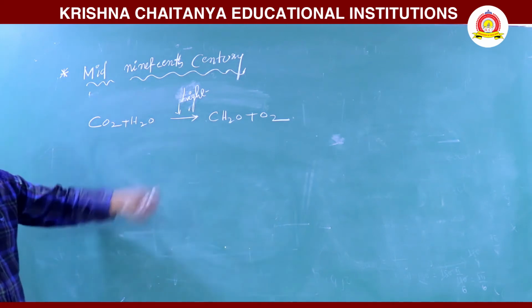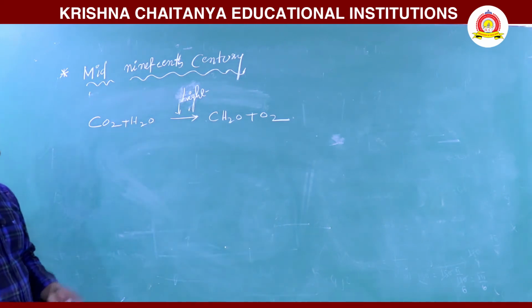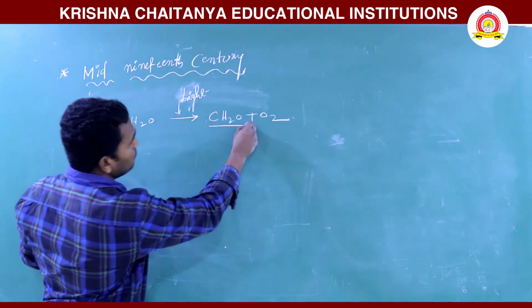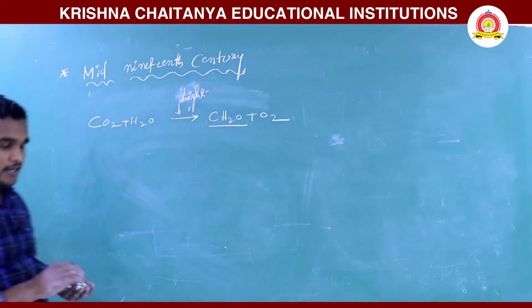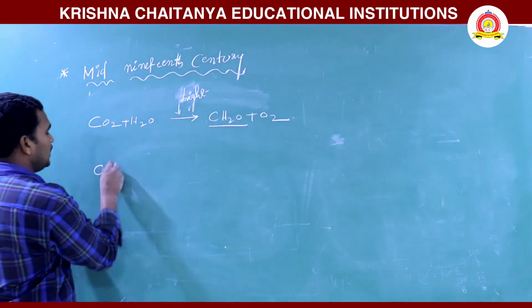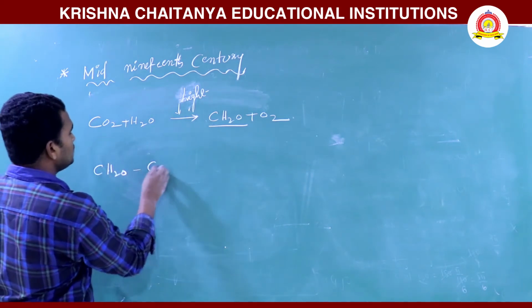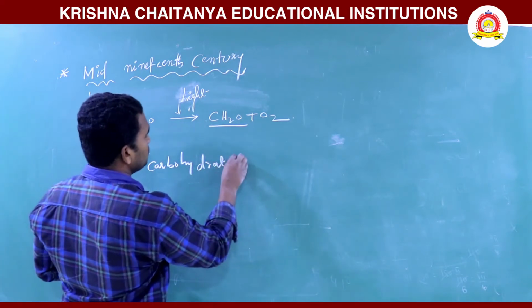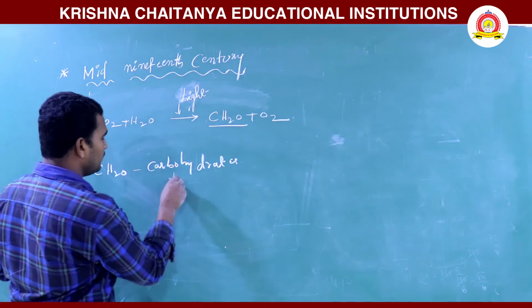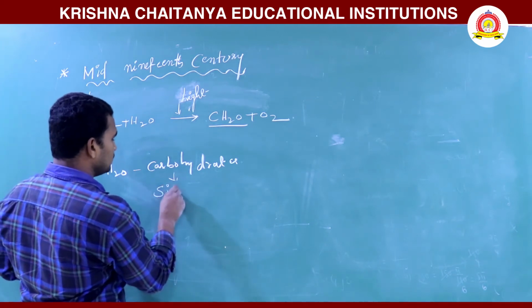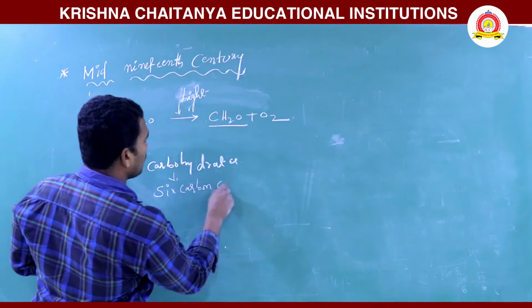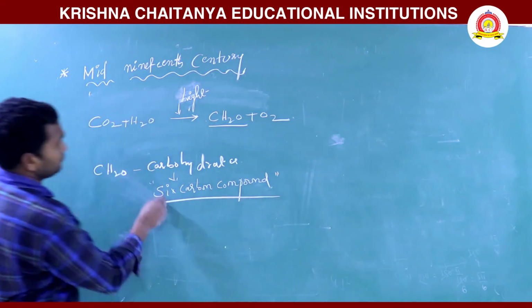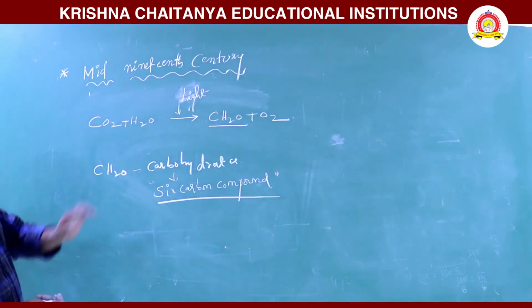So here CO2 plus H2O gives rise to CH2O plus O2. CH2O is nothing but carbohydrate, hydrates of carbon. They identified it as a 6 carbon compound. So this was given in the mid 19th century.